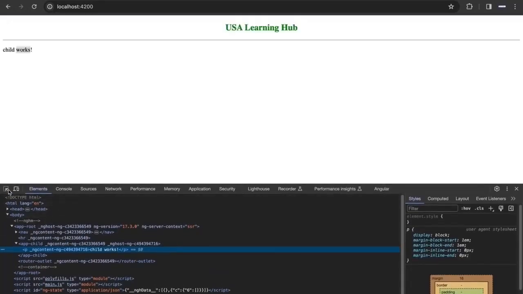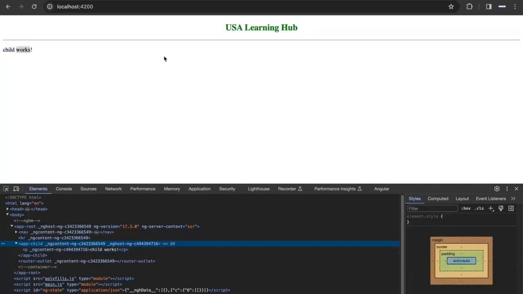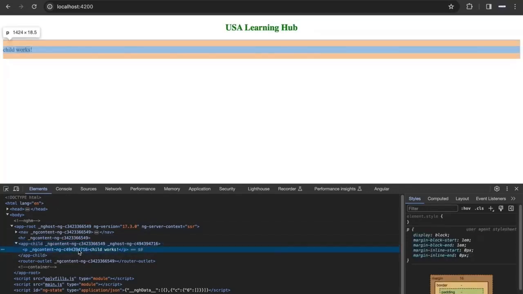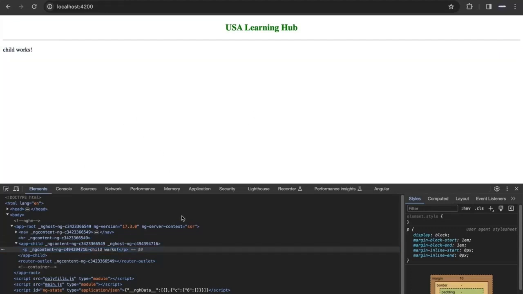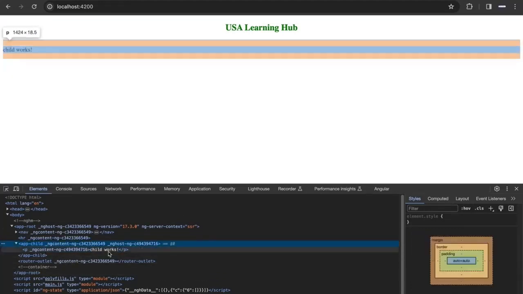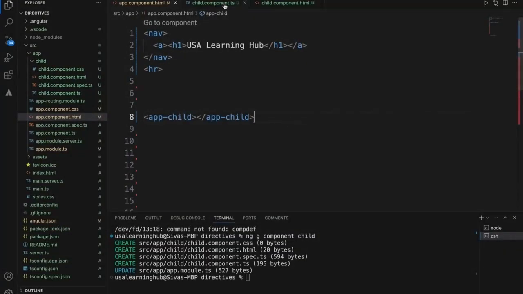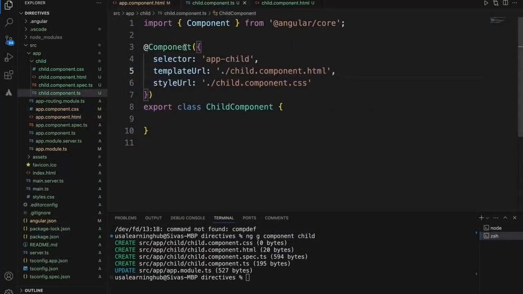It is rendered onto the browser DOM. That means it is a specialized directive which is manipulating the DOM. The child component came and rendered this particular string. This is one type of directive: a component, which has a template and is rendered onto the browser. Since it is rendered onto the browser, it is manipulating the DOM.